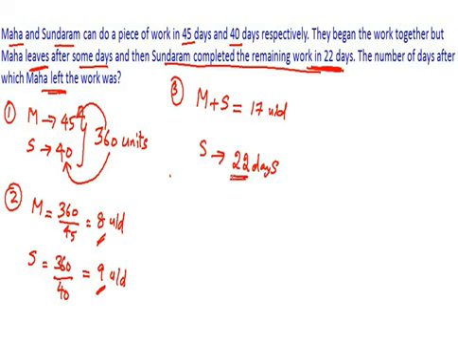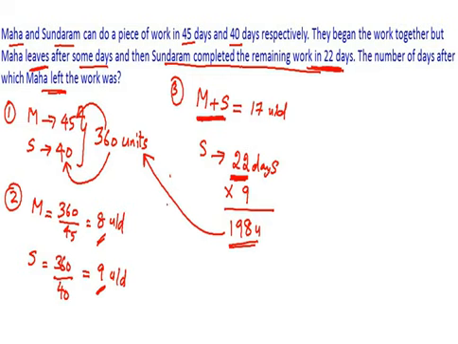If Sundaram works alone for 22 days, how many units would he have completed? 22 times 9, because he is completing 9 units per day. So the total units he would have individually done would be 198 units. And what would have happened to the remaining number of units? As we know, before Sundaram worked alone, both Maha and Sundaram were working together.